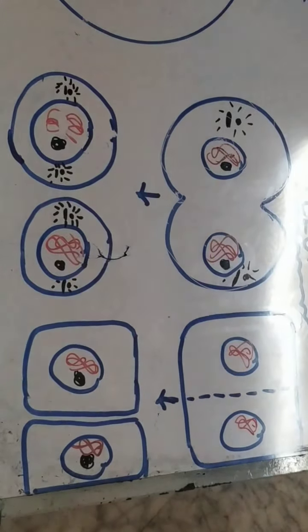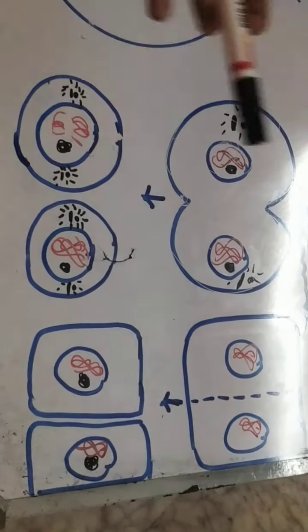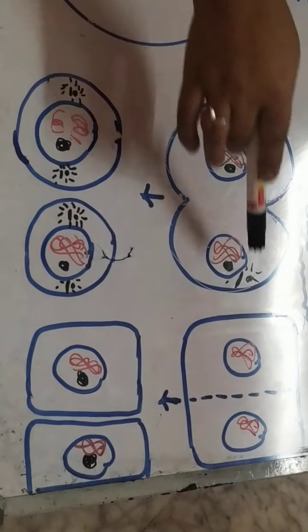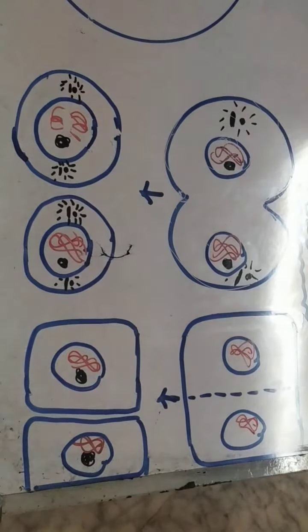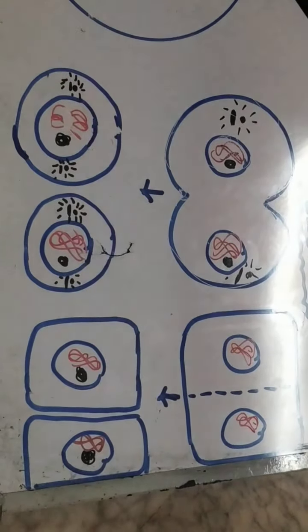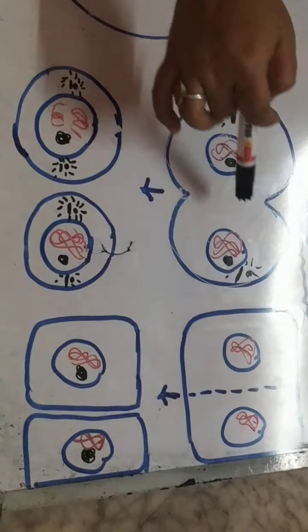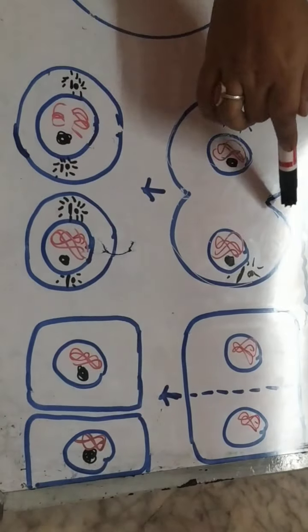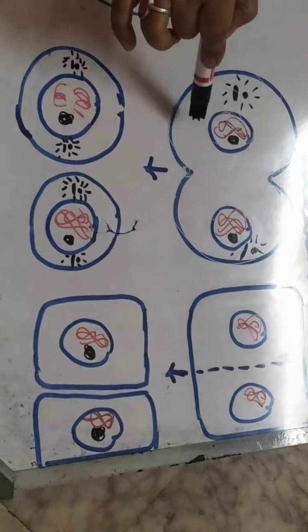Now what needs to get divided? Karyokinesis is already over. After the nucleus has divided, the cytoplasm of the cell needs to divide. So in telophase, the cytoplasm gets divided by the furrow formation in an animal cell.